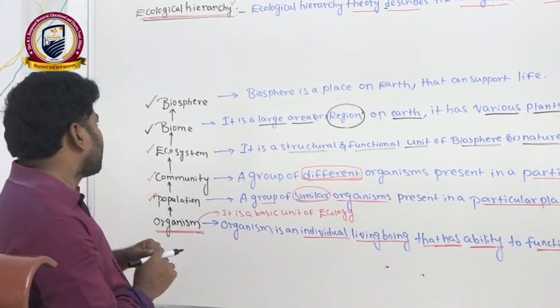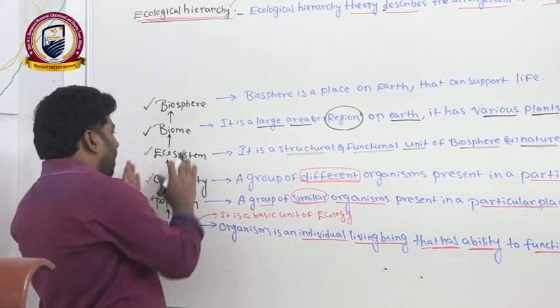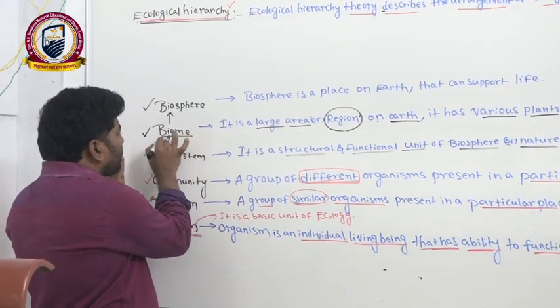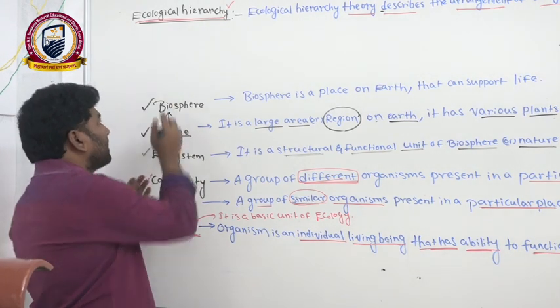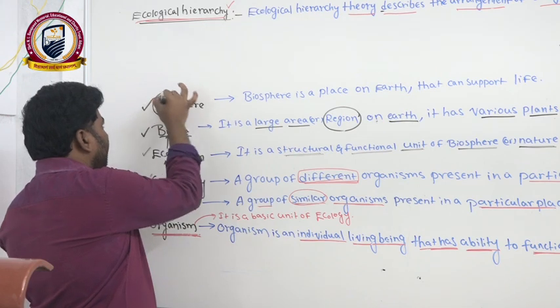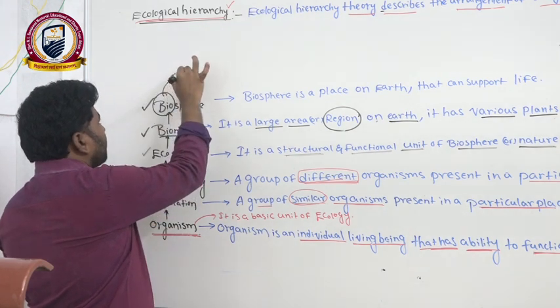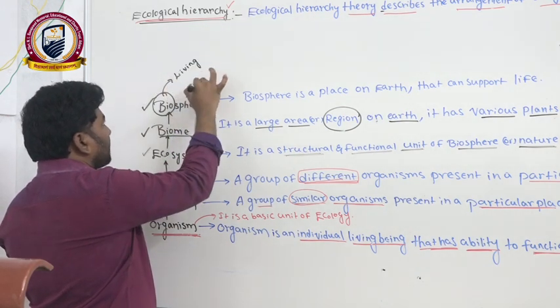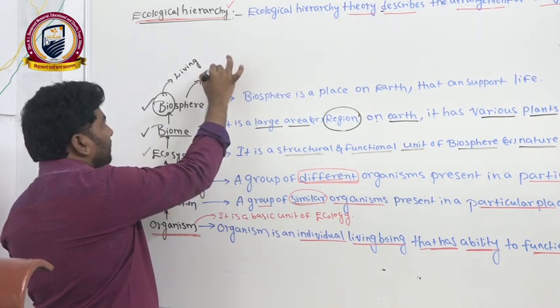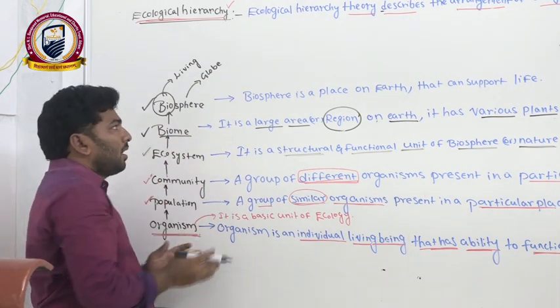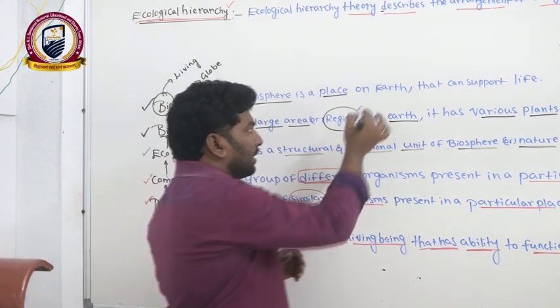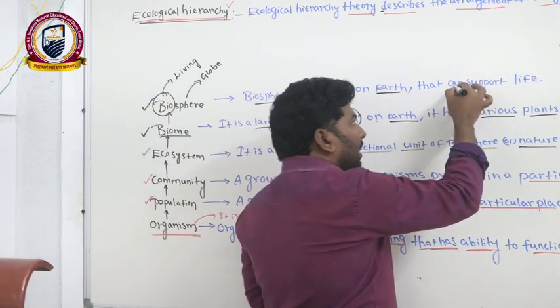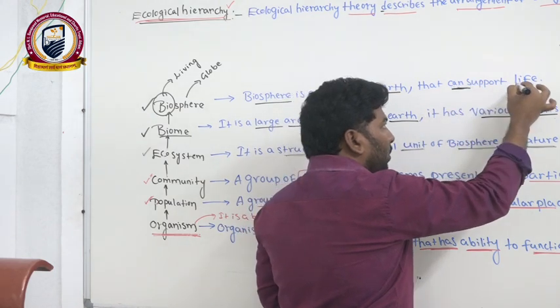What is the biosphere? We can see here all the many biomes together. It makes one biosphere. Okay, bio means living. In the name itself, we know that bio means living. Sphere means globe, circle. Now we can see here the biosphere is a place on the earth that can support life.